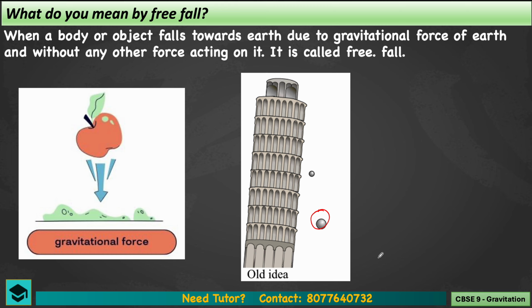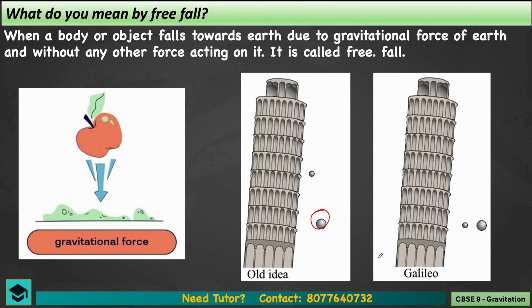So he came up with a new thought. Whether it is a light object or a heavy object, both are attracted because of gravity and experience the same force, so both will fall in the same time period, that means both bodies will come down together.